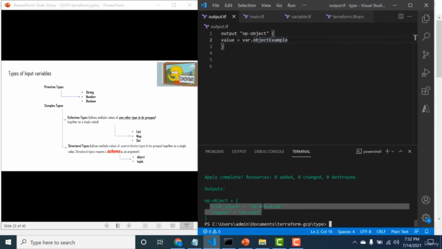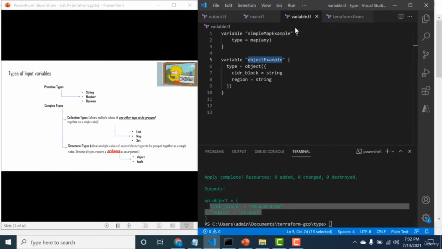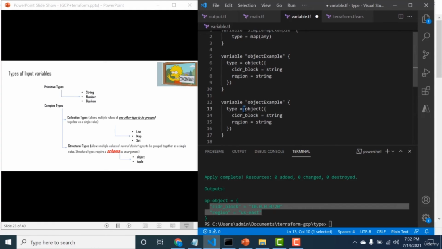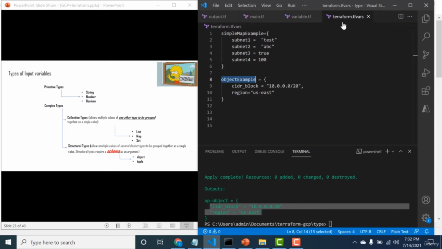So to do that, let's go back to our variable again. What we'll do is define a map of objects. So I'll just copy this and paste it. And now I'll create a map of objects. And then I'll go back to my terraform.tf and create a map, and these maps will have key values, and the value would be this particular object. So let me just copy this.